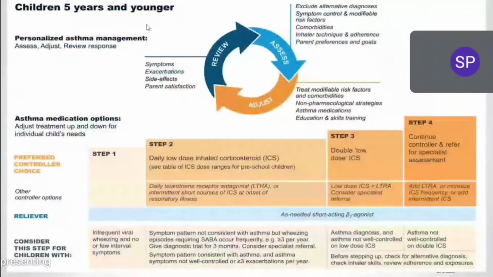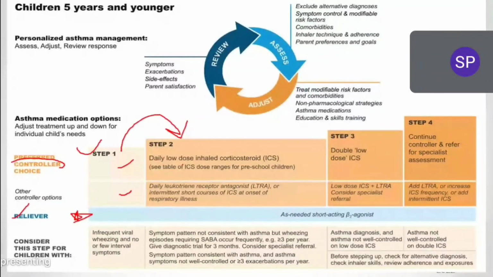And for patients of 5 years or before 5, for less than 5 years, this is the strategy. And here also we have same strategy. For step 1 यहाँ पे देखो, step 1 के पास कुछ भी नहीं है for small children. For step 1 nothing is there here, no SABA, no corticosteroids are given, but here only reliever is given. Step 1 के अंदर we don't have controller therapy, we have only reliever therapy. So SABA is given. अगर SABA से control नहीं हुआ तो then we'll go with step 2. Okay, these are all recent guidelines.